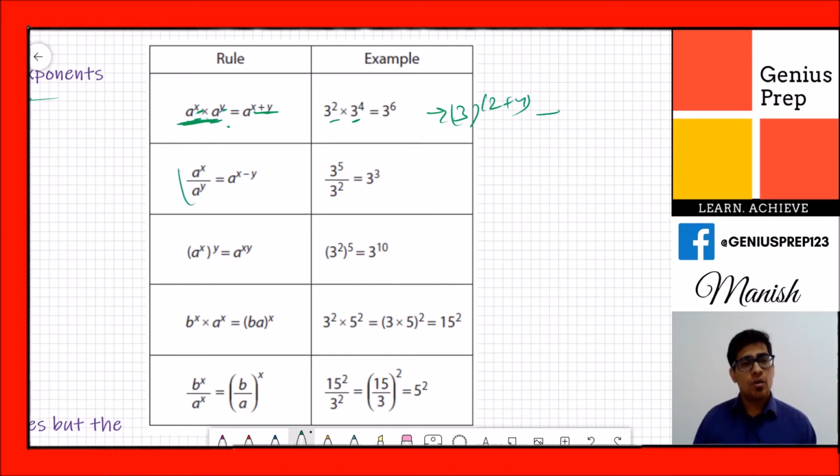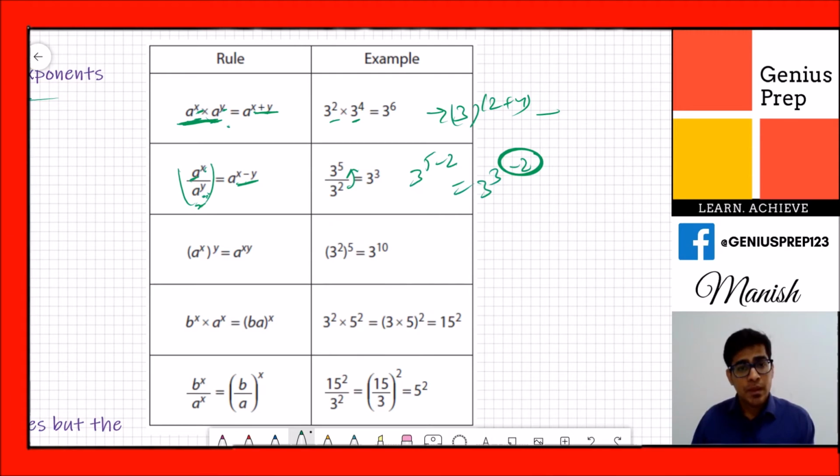Second is when the bases are the same and we have to divide. What you will do, when it is in division, always subtract, because when it goes up its sign changes to -2. Okay, so it becomes 3 raised to 5 minus 2, which is 3 raised to 3. Why are we doing this?